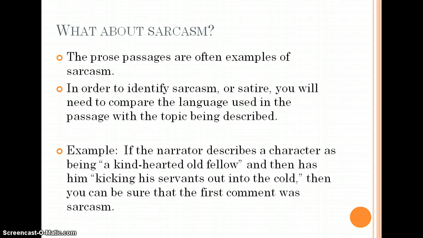So what about sarcasm? You're probably asking yourself, what about it? Well, the prose passages are often examples of sarcasm. To be a discerning reader, you're going to need to kind of read between the lines to see, is the author actually in favor of this person, or are they being sarcastic? So in order to identify sarcasm or satire, you're going to need to compare the language used in the passage and the topic being described. For example, if the narrator describes a character as being a kind-hearted old fellow, and then has him kicking his servants out into the cold, then you can be sure that the first comment was sarcasm.